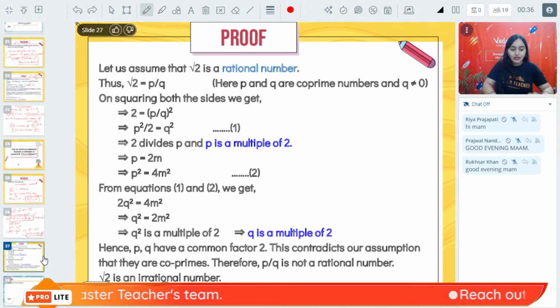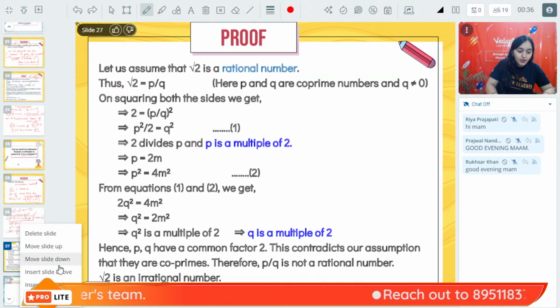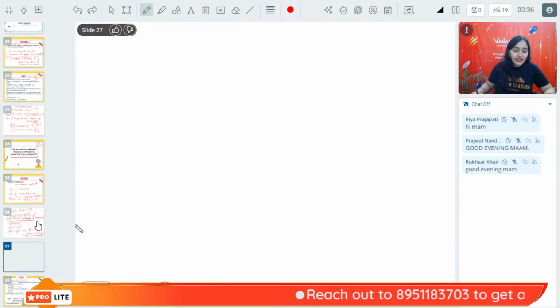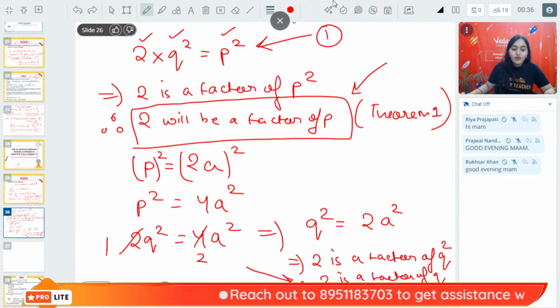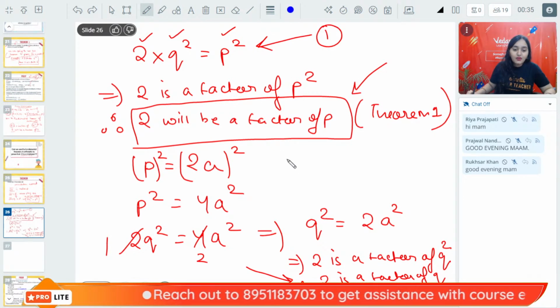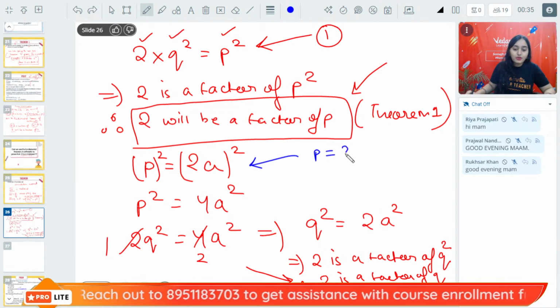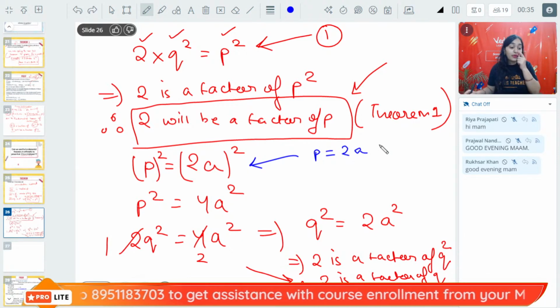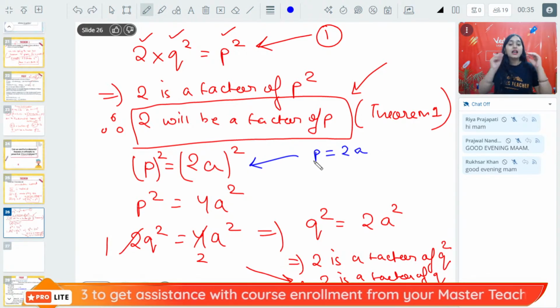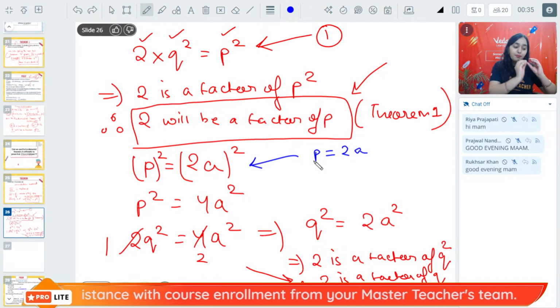Why 2A? I'm going to tell you. Riya beta. So here bachcho, why have I written P is equal to 2A? क्यों लिखा है मैंने P is equal to 2A? Because 2 is a factor of P.